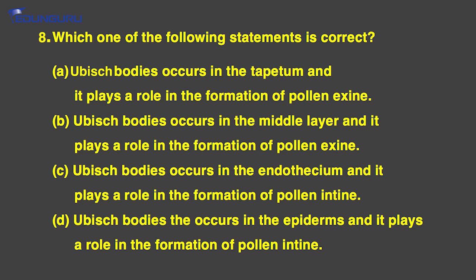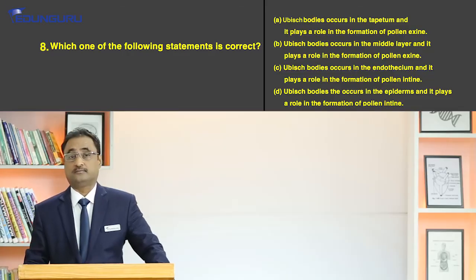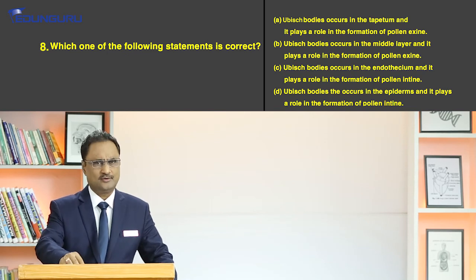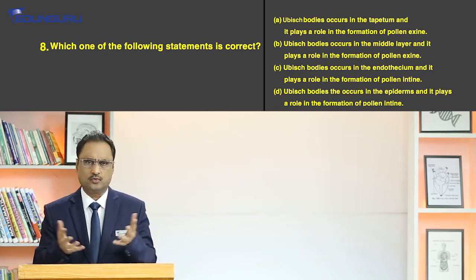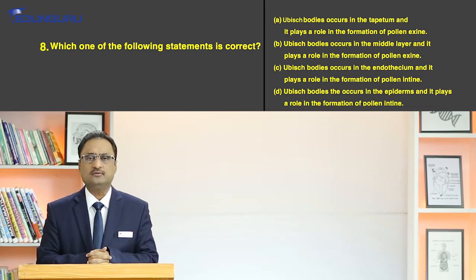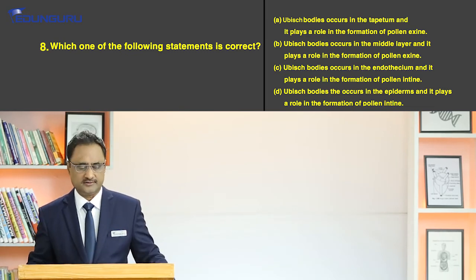Option D, Ubisch bodies occur in epidermis and play a role in the formation of pollen intine. Now first of all, what is Ubisch body and where is it found? What is its role? That we first need to understand, then we can figure out which statements are correct or incorrect.